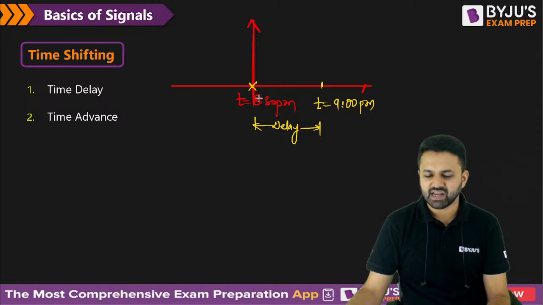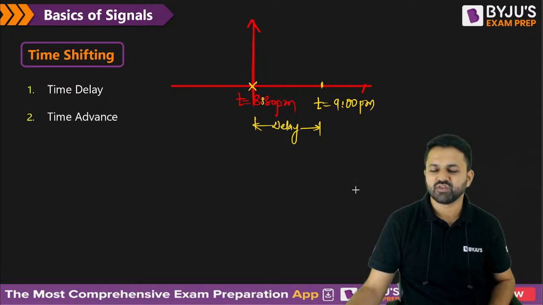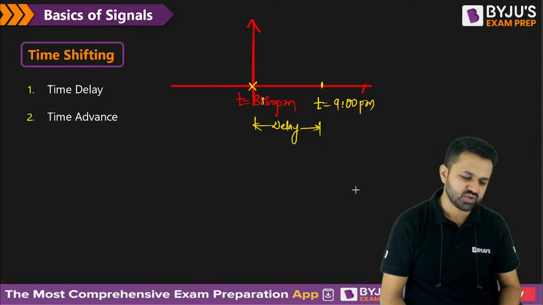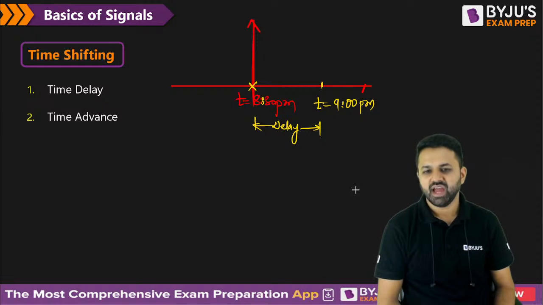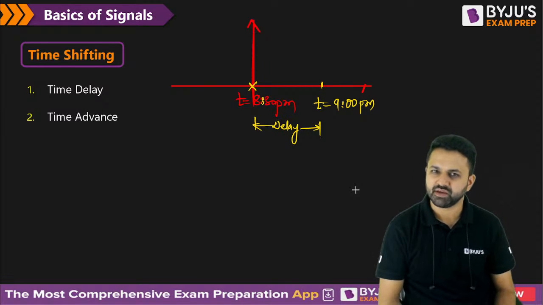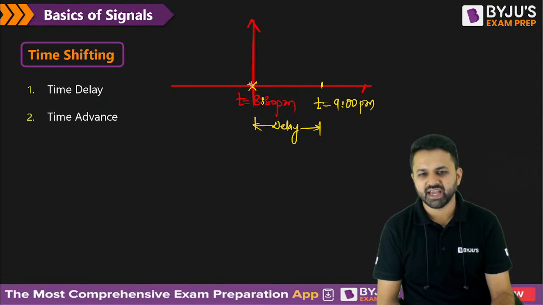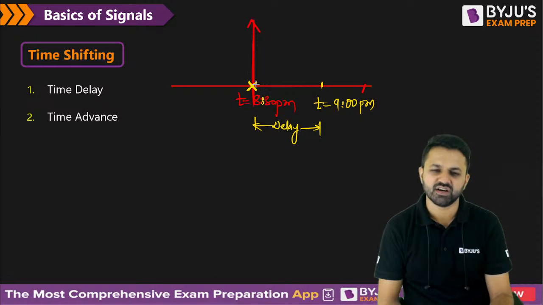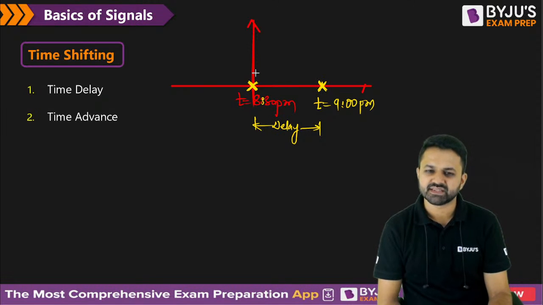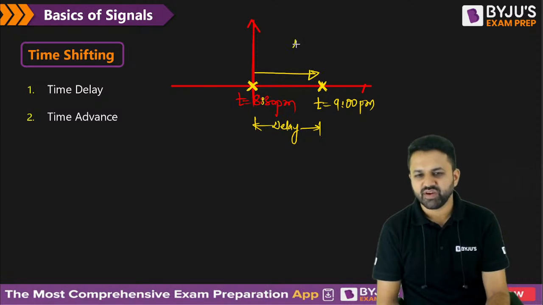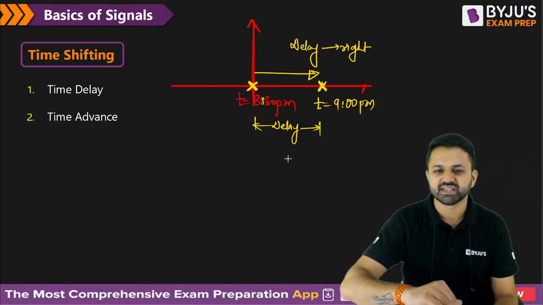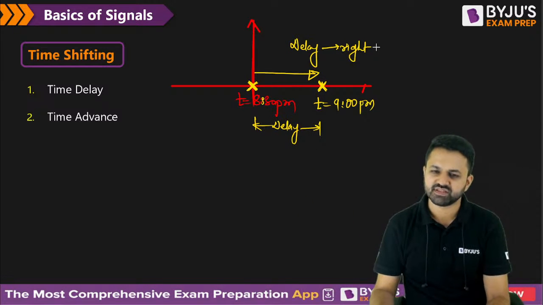So the class started at 8:30, but because of some reason you were delayed in joining the session, and you joined at 9 p.m. That means this is shifted towards the right. Whenever we talk about delay, it means right shifting, because whenever you delay the time, it will increase, so it will go to the positive side. So delay means right shift.